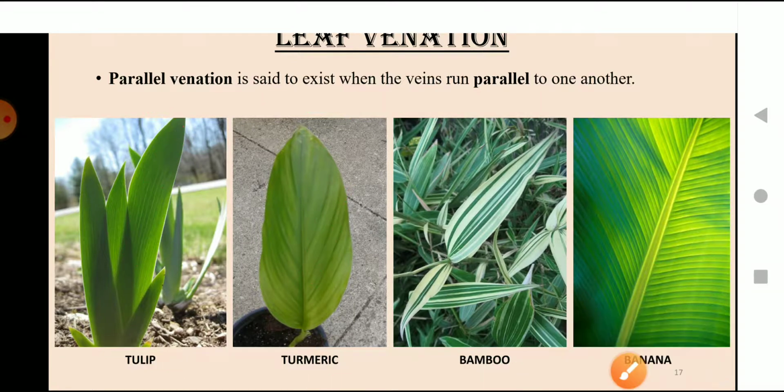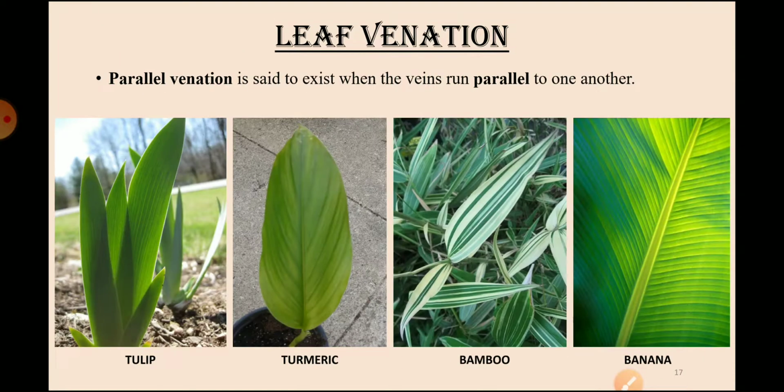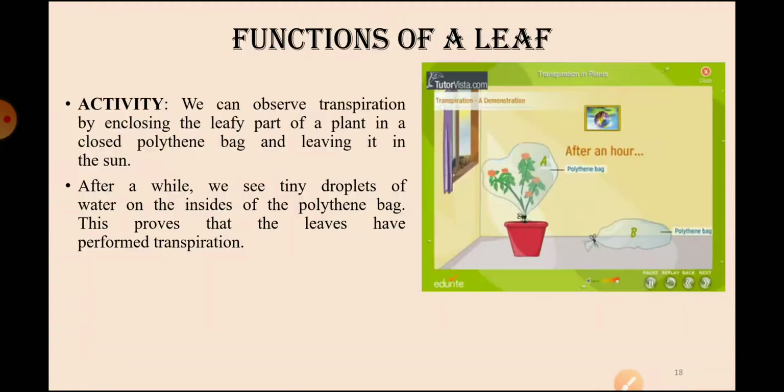And what is reticulate venation? Reticulate venation is when the veins form a net-like shape around the midrib. And parallel venation is what? When the veins form parallel lines between them. Okay, so now let's move on.